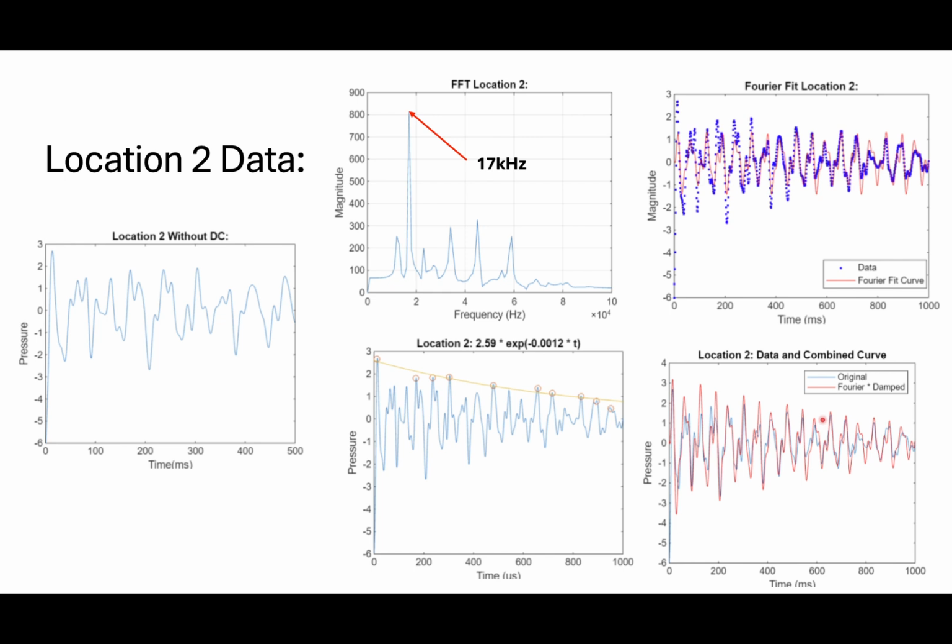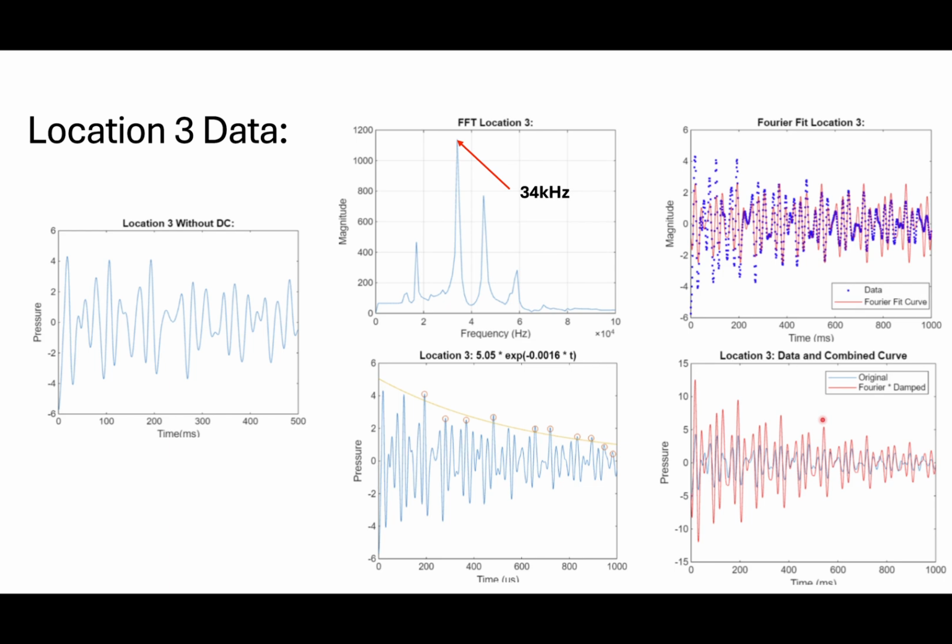Similarly, we have location 2's data. We have the Fourier transform. The peak is at 17 kilohertz, and we have the exponential decay similar to location 1, and then we have the combined curve with the Fourier and damp. There's a little bit of outliers compared to the exponential decay, but still relatively a good fit to the original.